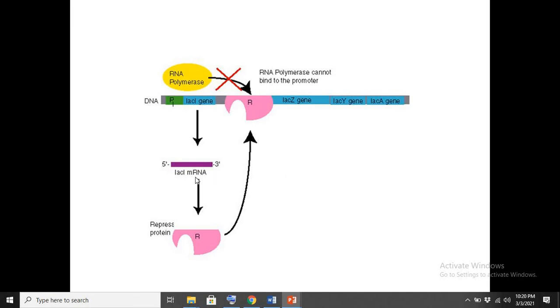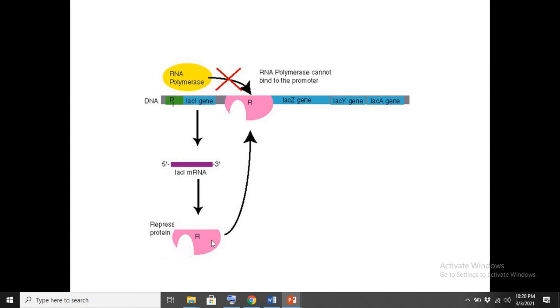So before the polymerase runs onto this DNA sequence, first the lac I gene would be transcribed into messenger RNA, and then the messenger RNA would be translated into the lac repressor protein.